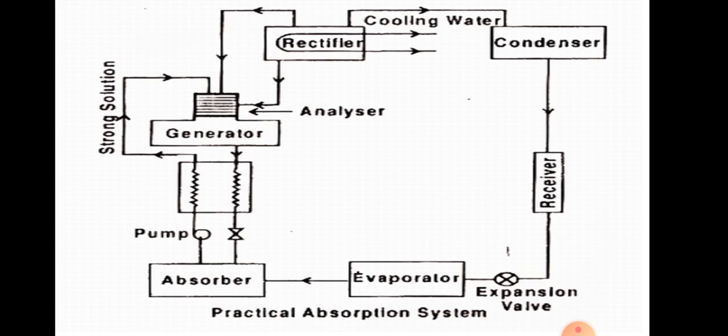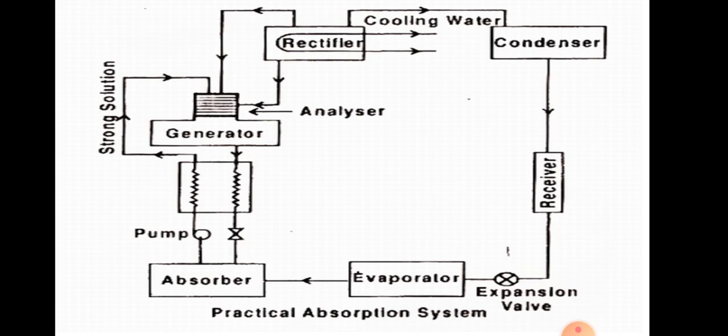Already I have told that the compressor is replaced by the absorber, generator, rectifier, analyzer, and the heat exchanger and the pump. All these are the important parts of the vapor absorption system. It is a noiseless system. Now we will see the actual working of this system.